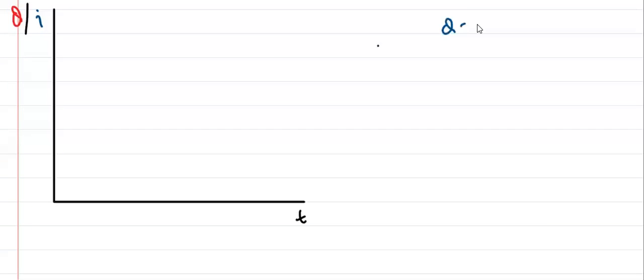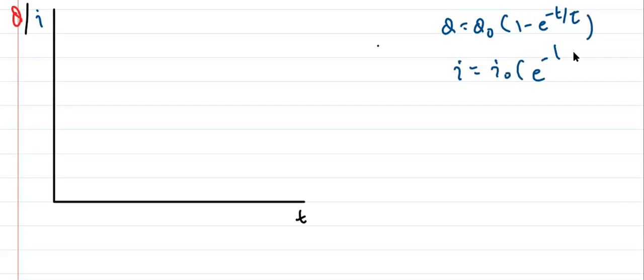Q is equal to Q naught (1 minus e to the power minus t by tau), where tau is RC. And I is equal to I naught e to the power minus t by tau, where tau is equal to RC.